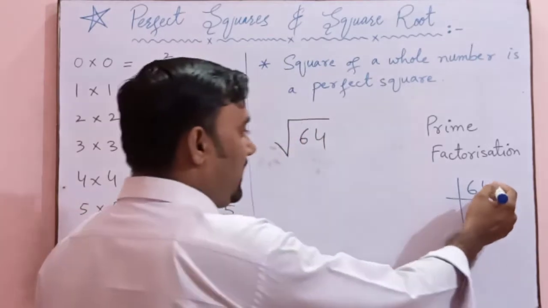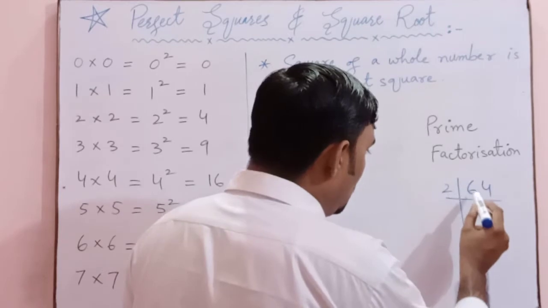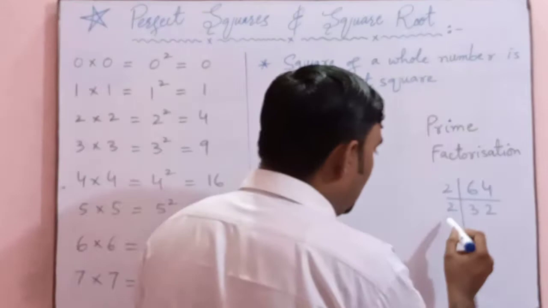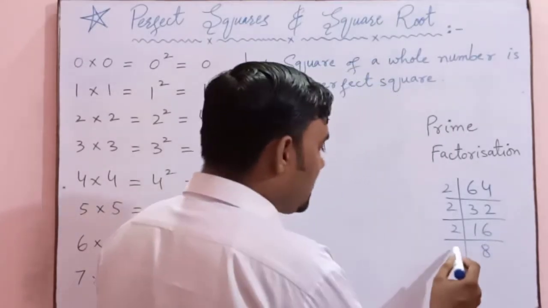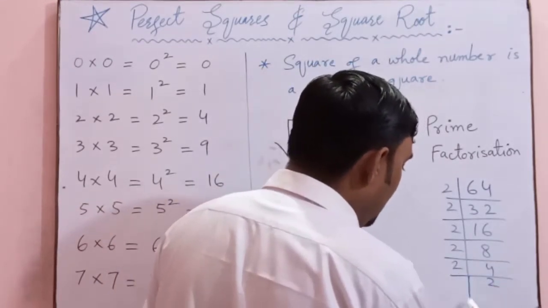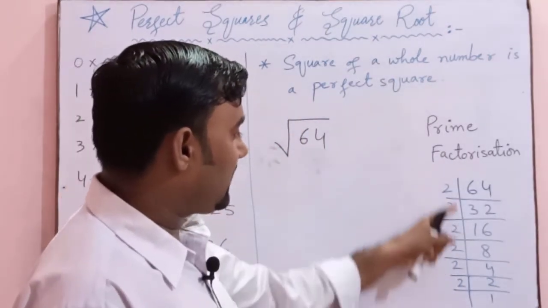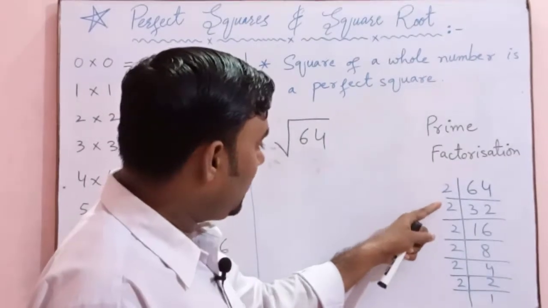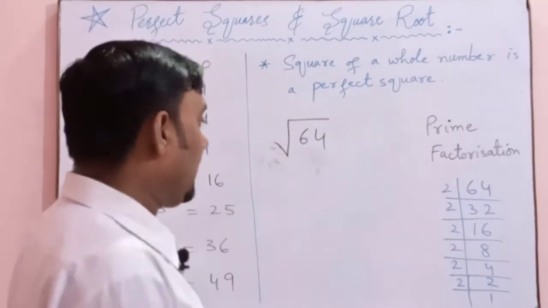You see over here on the unit place there is an even number, so we will apply the table of 2. 64 divided by 2 is 32, then 16, then 8, then 4, then 2, and then 1. So these numbers are the prime factors of 64. So 2 is multiplied 6 times to get 64.